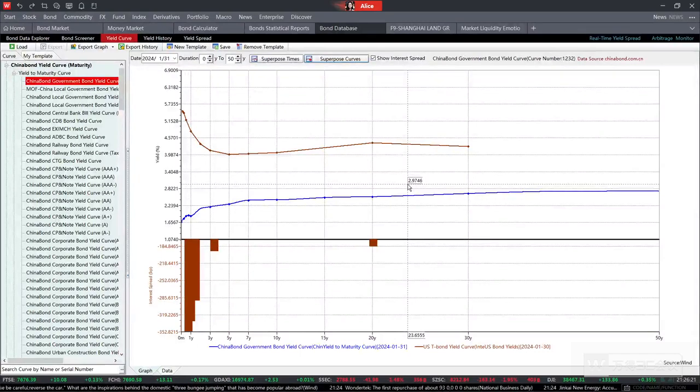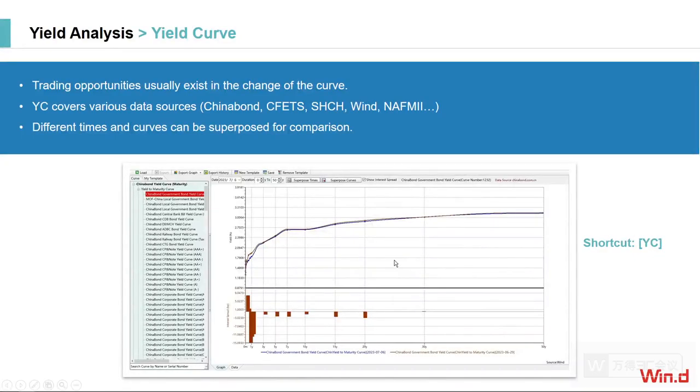As I mentioned, with such curves and their changing shapes, not only upward or downward movement, or positive or negative slope, the terminal can really help you do the analysis.